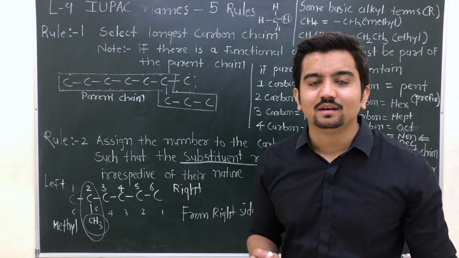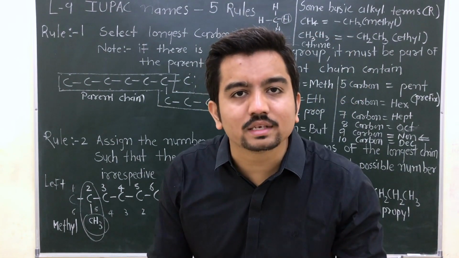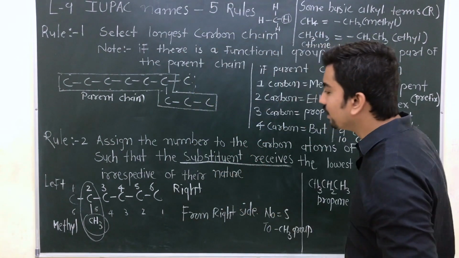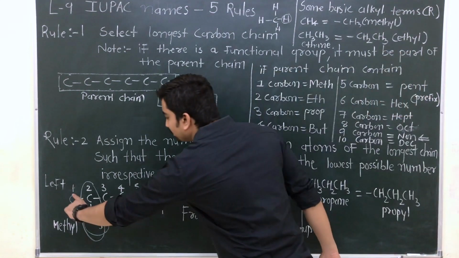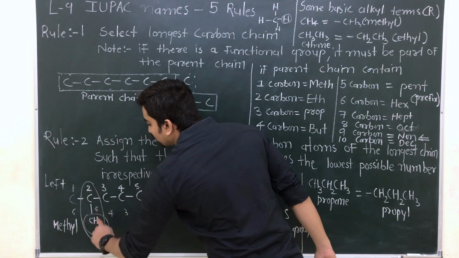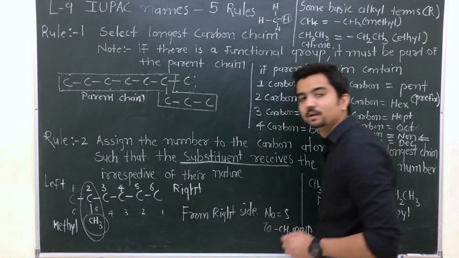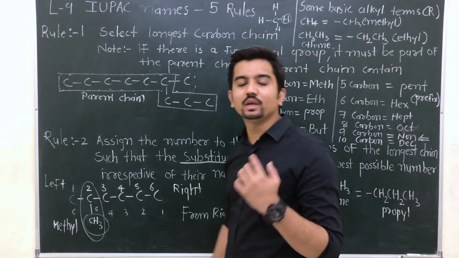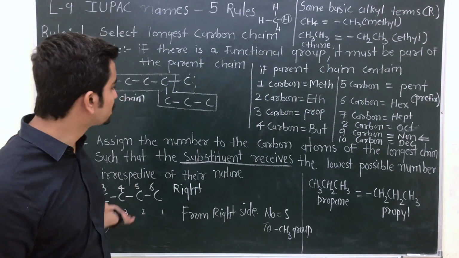Is this clear? Is it getting into your mind or not, children? Listen to me very carefully. If you give from the left side, then number 2 is allotted to the methyl group, which is the lowest possible number, which your rules state.